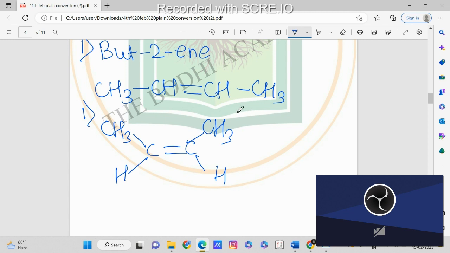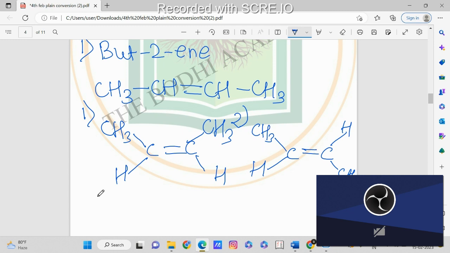We can write this as CH3, C double bond C, and CH3, and here we can write H. Both ways it's the same compound, but in terms of geometry they are different. In the first case, CH3 is attached to a carbon and that carbon is also attached to CH3, and both CH3 are on one side. In the second case, both the CH3 are on opposite sides.